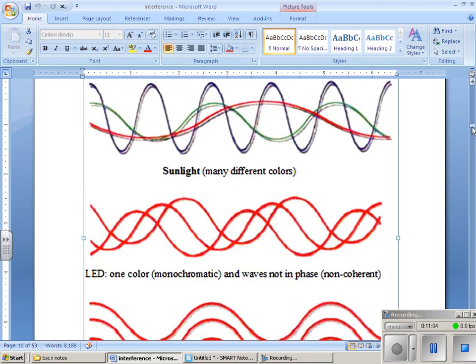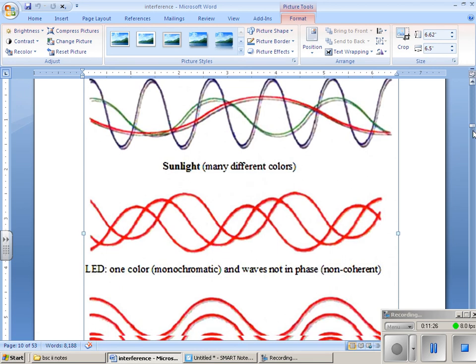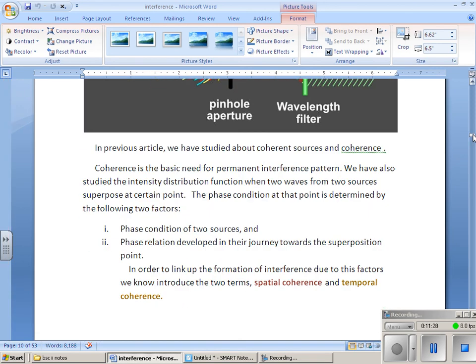So this is incoherent light, this is also incoherent light, and this is coherent light. That means they are in phase with each other, or a constant phase difference is maintained throughout, from here to here. In the incoherent case, they are not in phase with each other. So this is an example of a coherent source and an incoherent source.